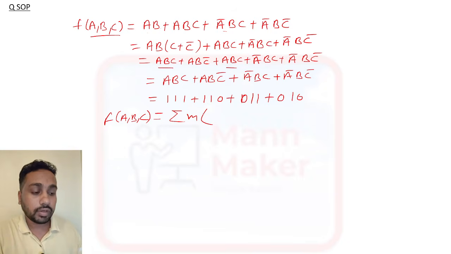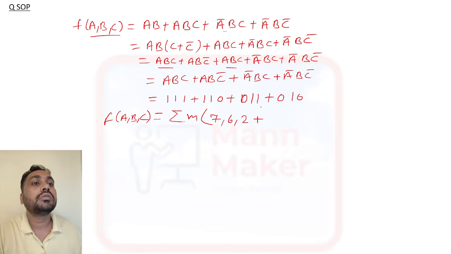So 111 is 7, this is 6, 011 is 3, and 010 is 2. So F(A, B, C) is the summation of 2, 3, 6 and 7. Just check that table I explained before.